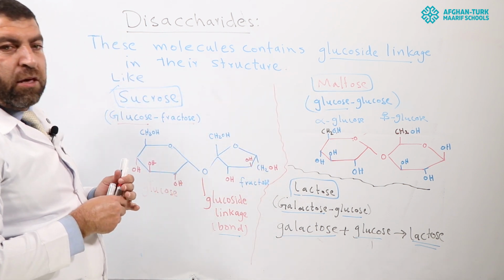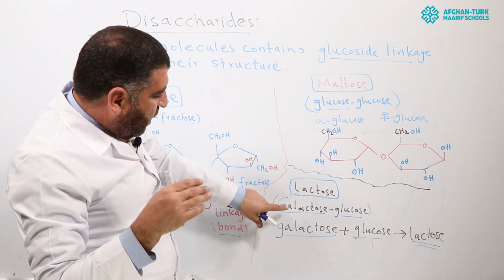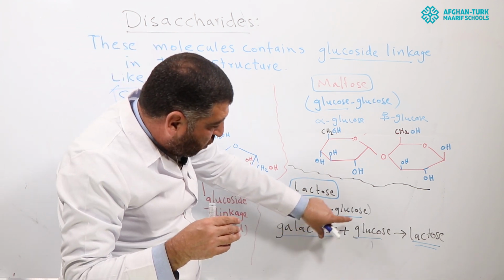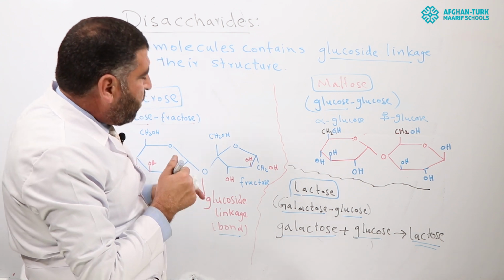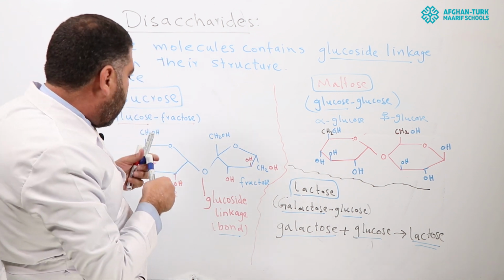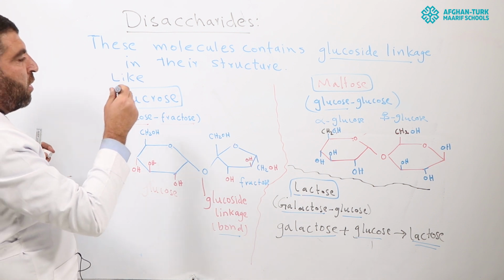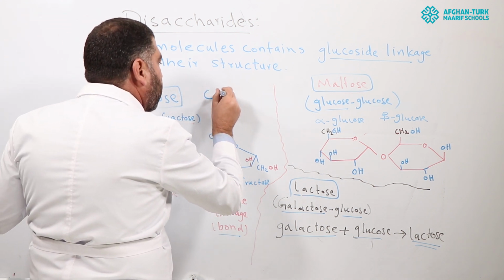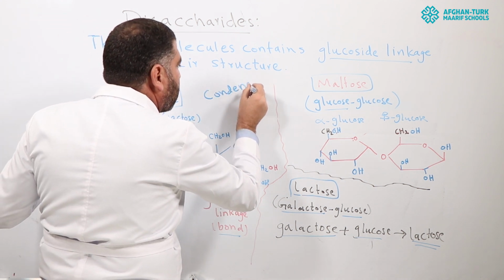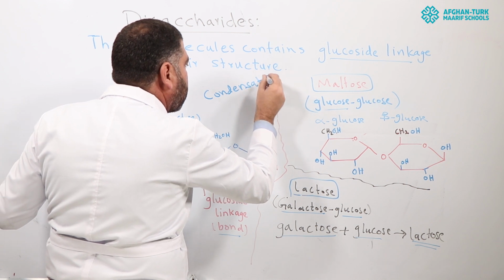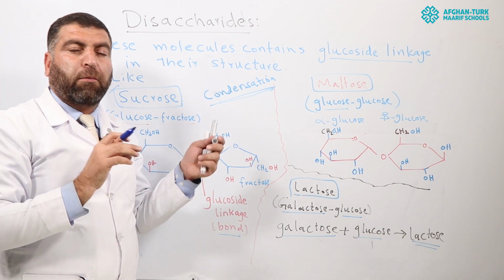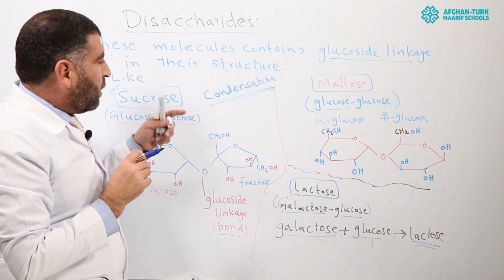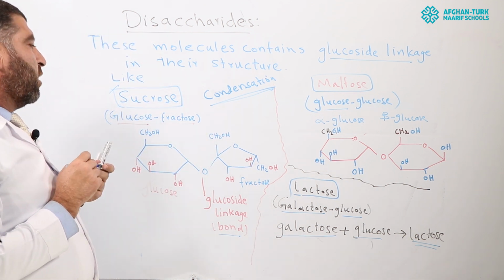And lactose molecule is produced by the combination of galactose and glucose molecule with the help of glycoside bond. But when these monosaccharide molecules combine with each other, a condensation process occurs. Condensation process means that two monosaccharide monomers combine to make a large molecule or disaccharide molecule.